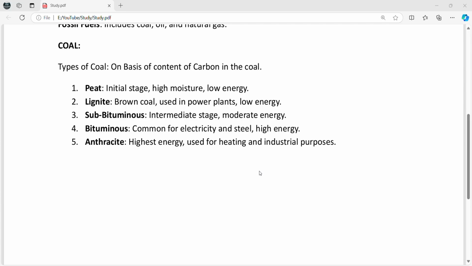What are the uses of this lignite? We primarily use this in electricity generation. It is less efficient and more polluting compared to the high grade coals.